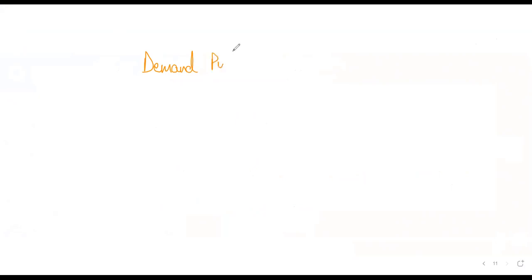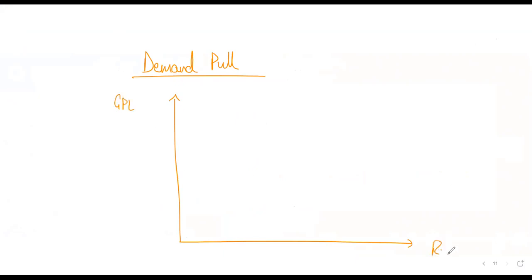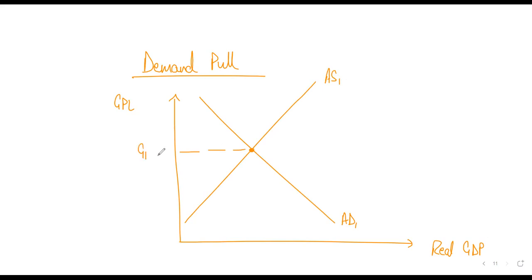So demand pull inflation happens when the aggregate demand of an economy increases for some reason, or in simple words, when a component of aggregate demand is increasing, which can be consumption or investment or government spending and so on. On the y-axis, you have general price level, and on the x-axis, you have real GDP, right? So first things first, you will show the original position of aggregate demand in an economy, downward sloping like this, AD1, and upward sloping will be the aggregate supply of an economy like this, AS1, where the two intersect. That will show you the original equilibrium position, which will also show you your general price level. Right now, we're only interested in inflation, so we just look at where the price level was previously.